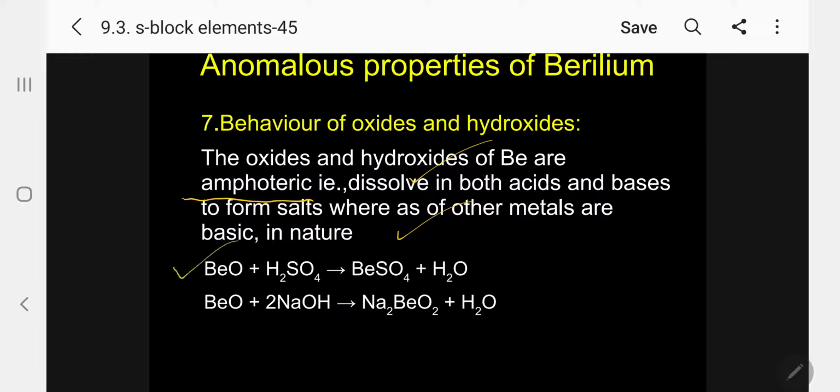So beryllium reacts with sulfuric acid to give beryllium sulfate and water. In the same way, beryllium reacts with the base to give Na2BeO2 and water. The idea here is that when it acts with the acid, it is a base, and when it acts with the base, it is an acid. So it is amphoteric in character.